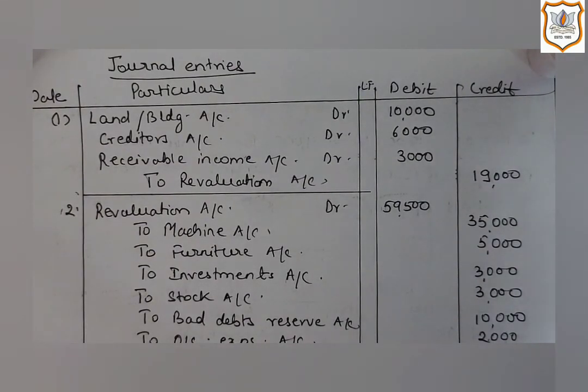I hope you have understood this. And if you have understood this chapter properly, that means your 80% work is done for the subsequent chapters, that is admission of partner and retirement of partner.